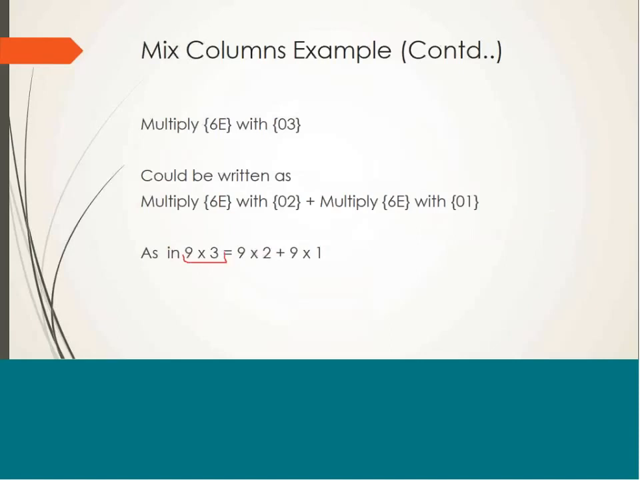Just as 9 multiplied by 3 can be written as 9 multiplied by 2 plus 9 multiplied by 1, in the same way I have done that. So in this case, you again perform a similar sequence of operations to multiply 6E with 2, and 6E multiplied by 1 is again 6E. When you get the answers of these two expressions, just XOR them, and you will get the final answer.